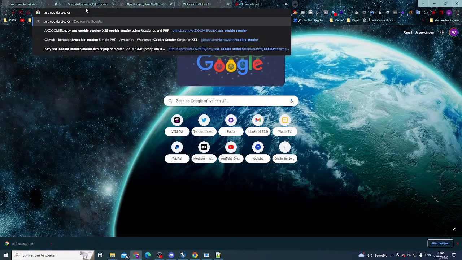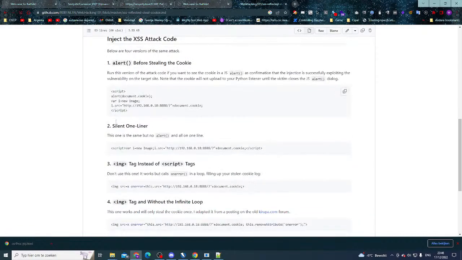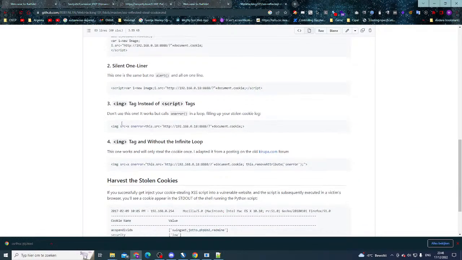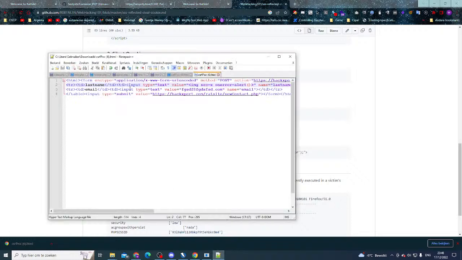I think I saw something from Python. I think this one was it, where we can just grab the image tags. There we go. Yep. And then we can make a callback to our own web server. So we can say onerror this.source equals, and then we can put our own server in here.